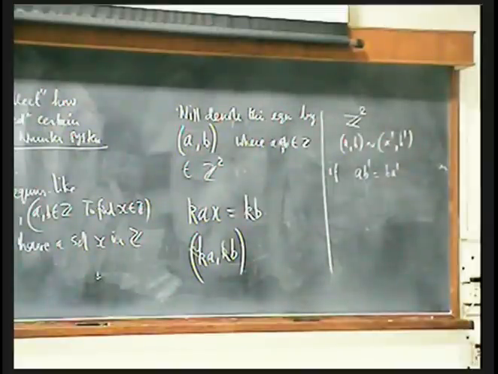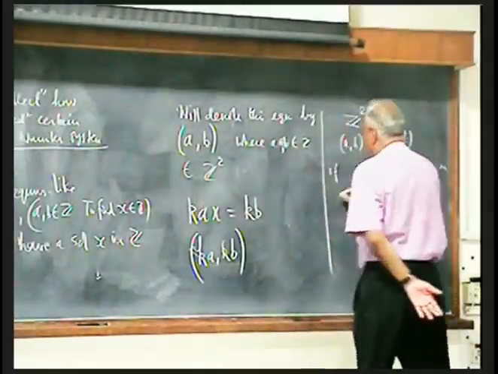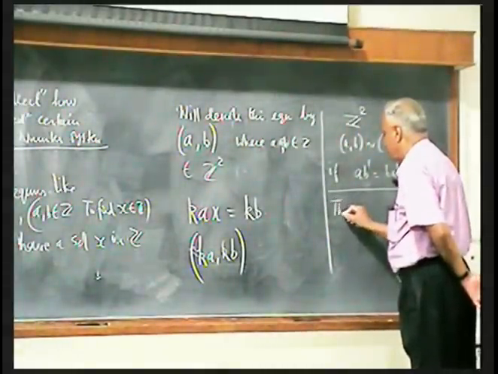This is how the old arithmetic was written. For A, B, A prime, B prime, the product of the extremes is A and B prime, and the product of the middles is B and A prime. So AB prime must be equal to A prime B. If this happens, we say that this is an equivalence relation.